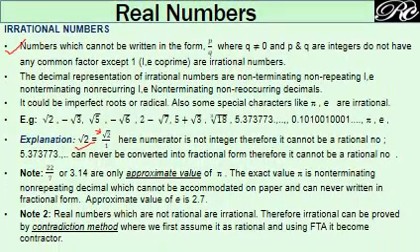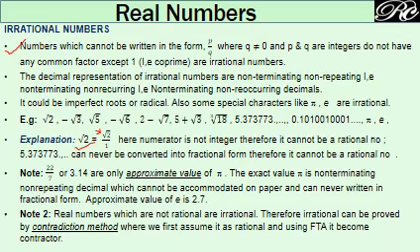So the irrational number is defined in the same manner in which a rational number is defined. So the definition is like this: a number which cannot be written in the form of p by q, where q cannot be 0 and p and q are two integers not having any common factor, means p and q should be co-prime, then such numbers are irrational.